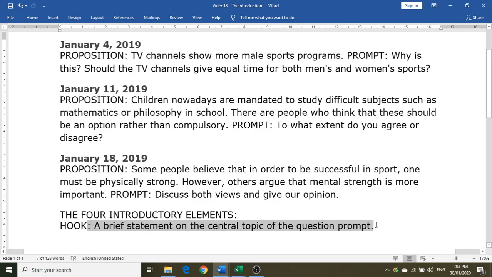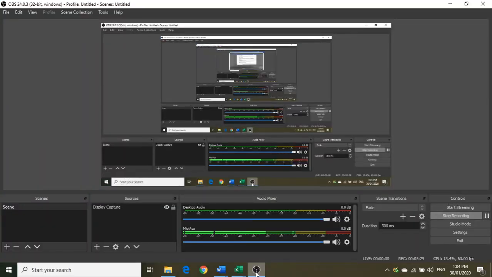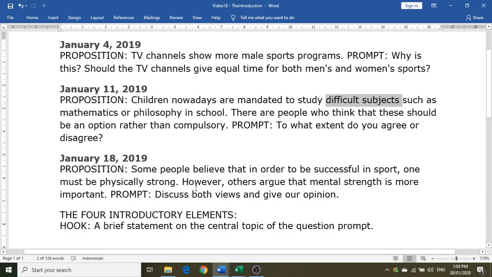For January 11, this is now all about education. You can talk about children's education as a central topic. Just a brief statement on the importance of children's education, or alternately, you can talk about difficult subjects in school as a central topic, and just a brief statement on that. And then for January 18, we can see that some people believe that in order to be successful in sport, one must be physically strong. However, others argue that mental strength is more important. So again, this is all about sports. So just a brief statement about sports.